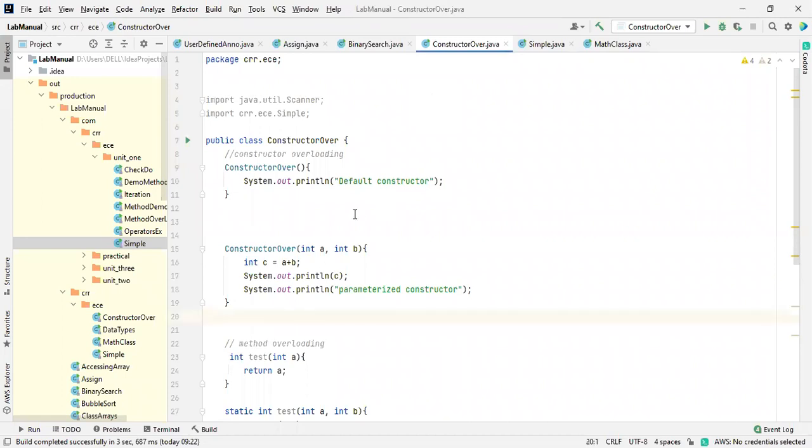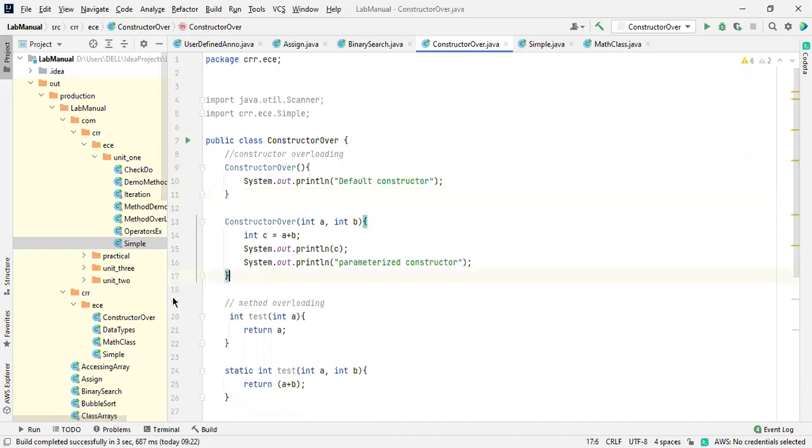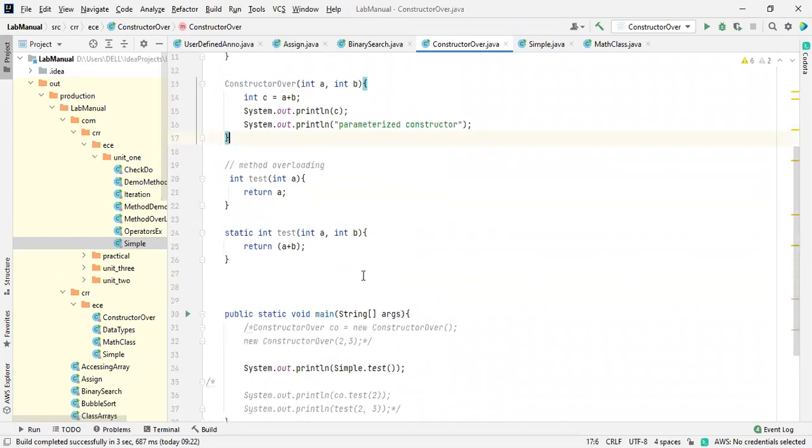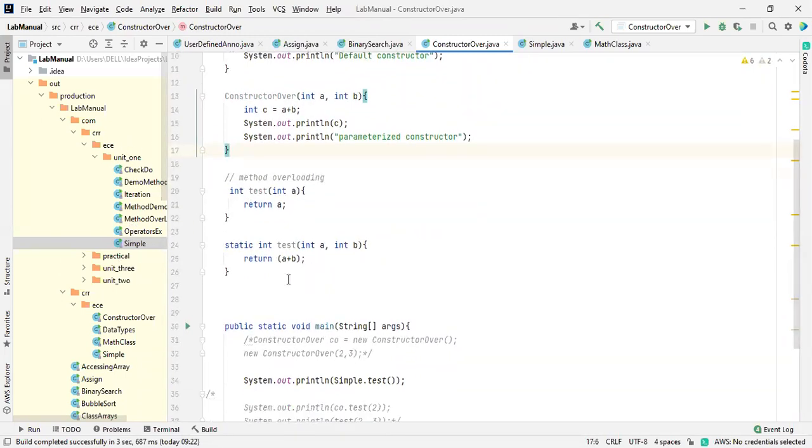So this is what we discussed last time, the constructor overloading and the method overloading. I don't want to delete this, because after the completion of the first unit, I'm going to share everything with you, everything we discussed, inside a document so that you will understand each and every topic very easily. So don't bother about these things.